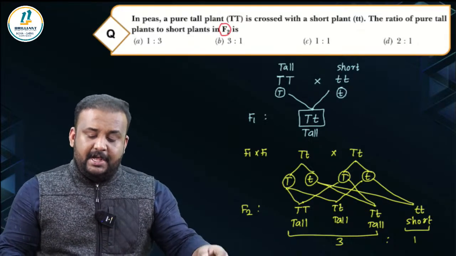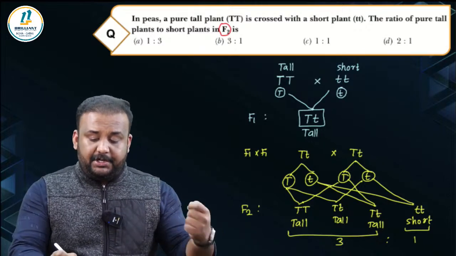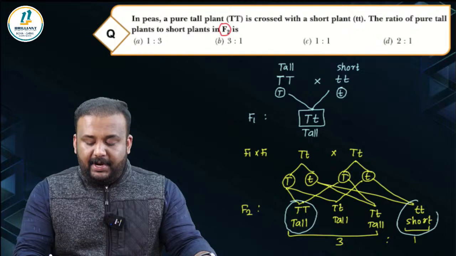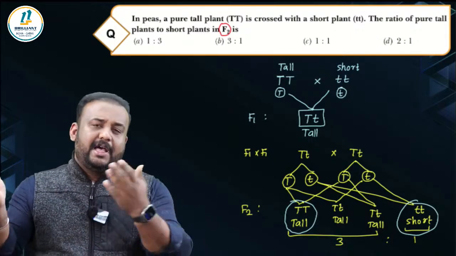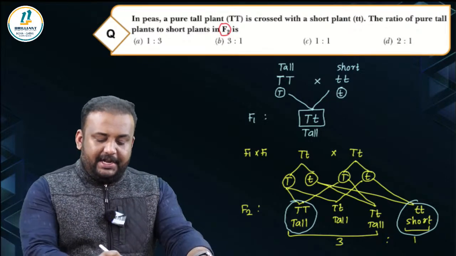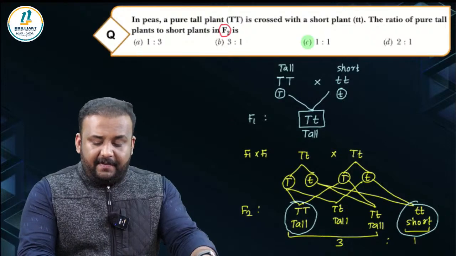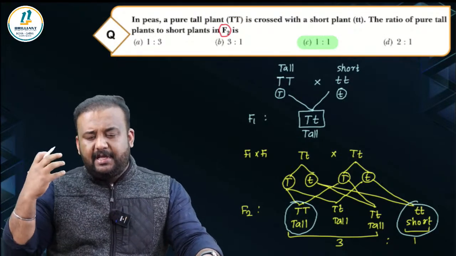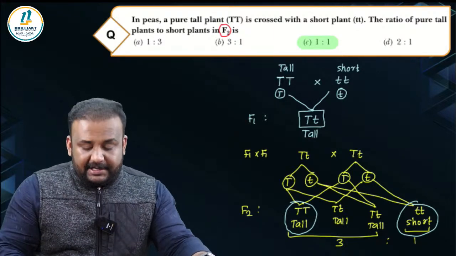But what is asked in the question says the ratio of pure tall and pure short is how much? Pure tall is only this, and pure short is only this. What is their ratio? 1 out of 4 is pure tall, and 1 out of 4 is pure short. So what is the ratio? It is 1:1. This ratio related questions are very important in board examination, because they can give you for any character based on dominant and recessive interaction.